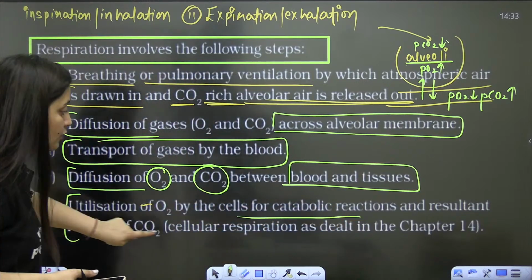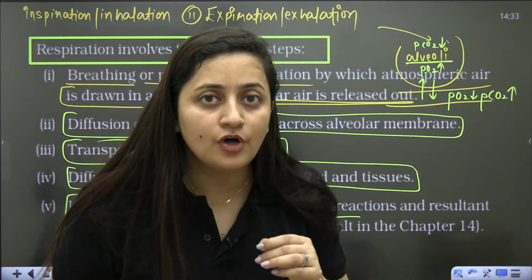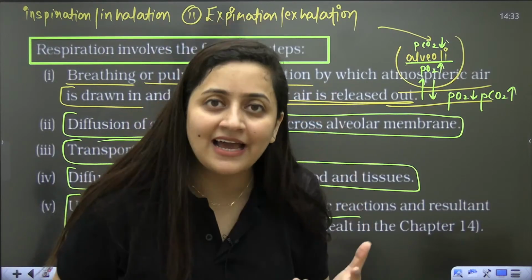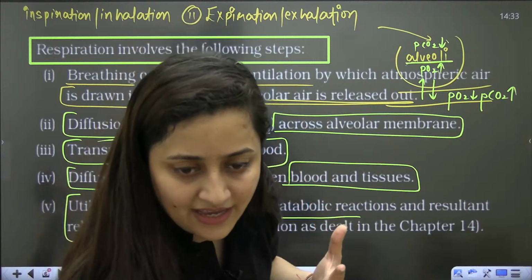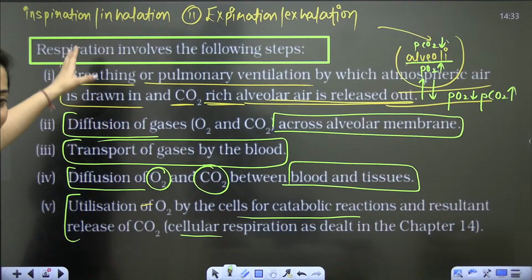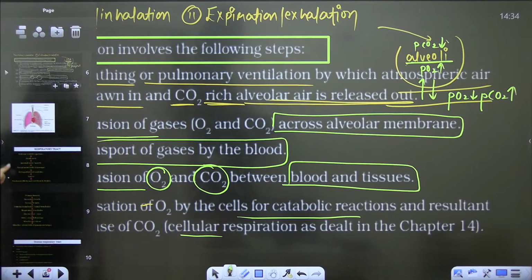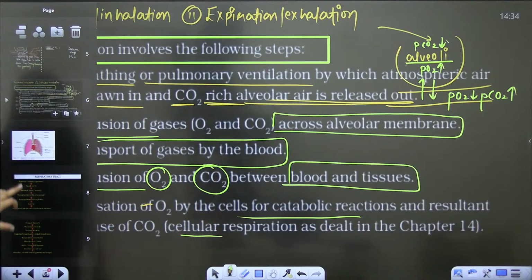So the last step is cellular respiration. Cells are going to use the oxygen to oxidize the glucose and for the energy production. Clear? So this is what respiration is. These are the steps of respiration and breathing is the first step. Is that clear? Breathing is the first step.